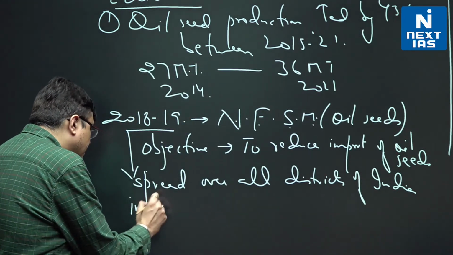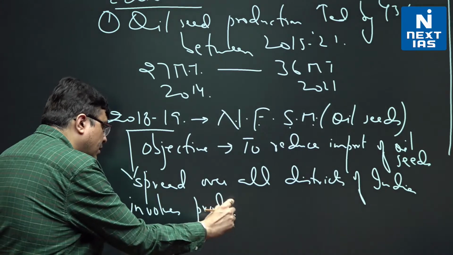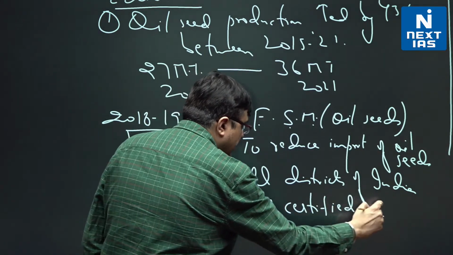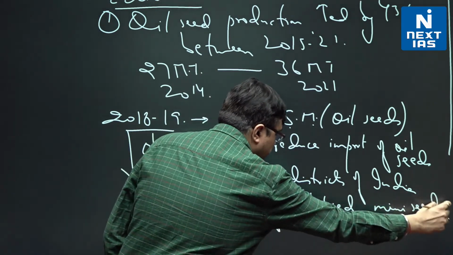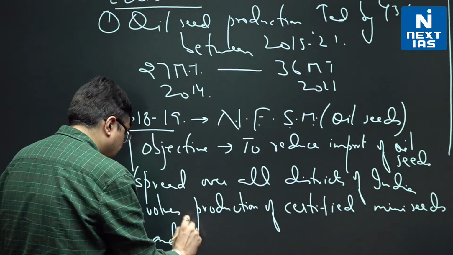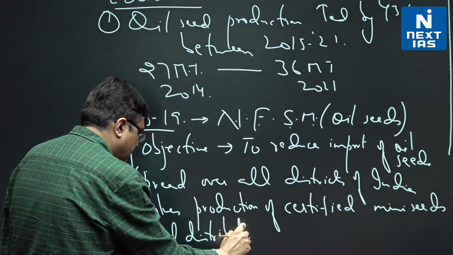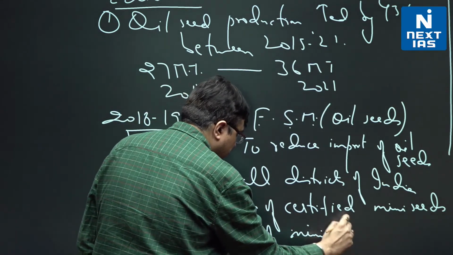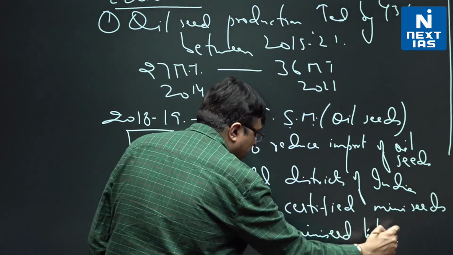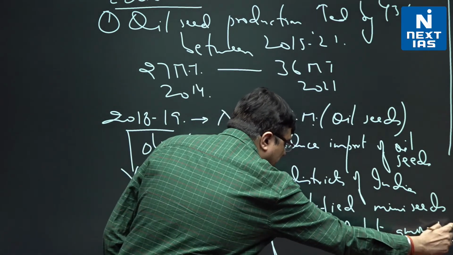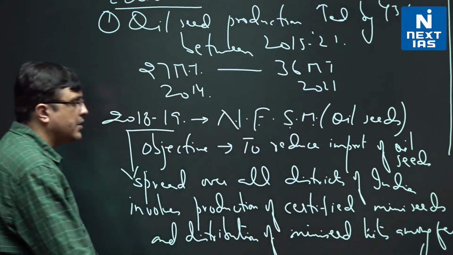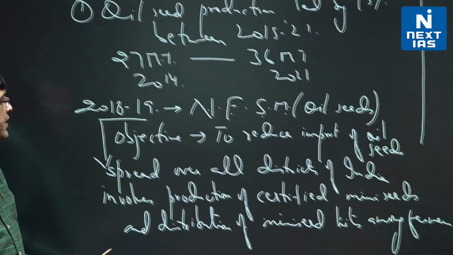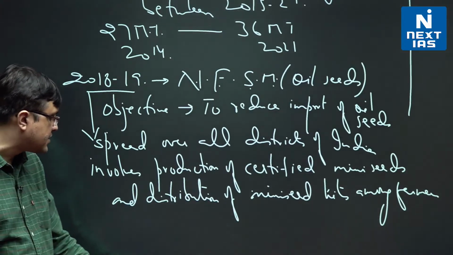So it involves production of certified mini seeds and distribution of mini seed kits among farmers. So the idea is to make them as efficient as possible. Production of certified mini seeds and distribution of certified mini seeds among farmers.